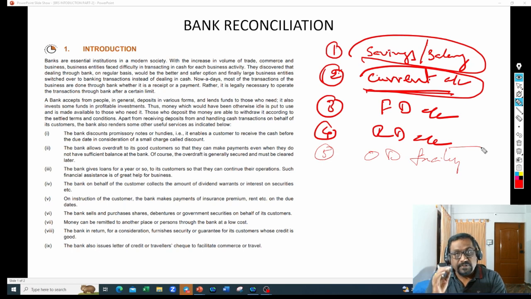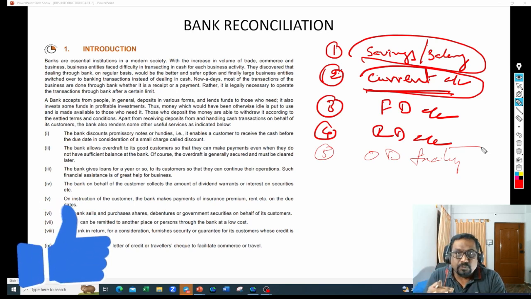But if the banker feels that your credibility is good, you are a good customer, they can allow you to draw more than your deposit amount. Your deposit is only 10,000, but they can allow you to draw more than your deposit. Whatever amount over and above the deposit you withdraw, that is called overdraft facility.